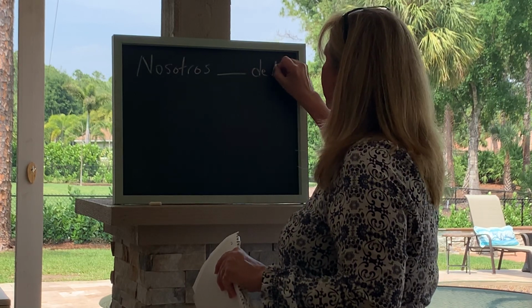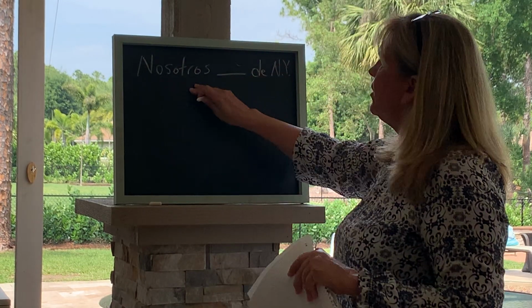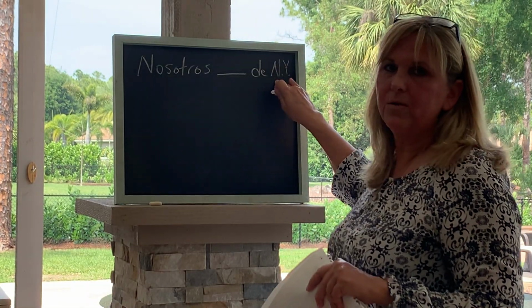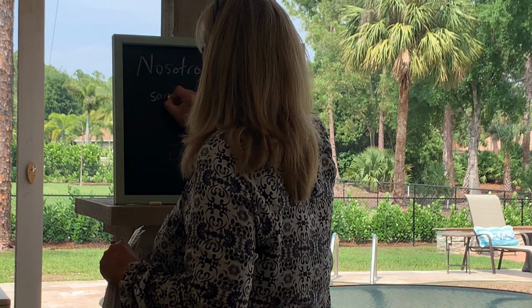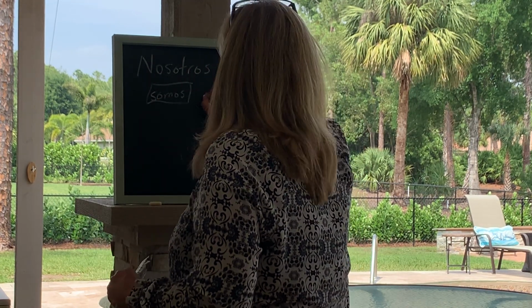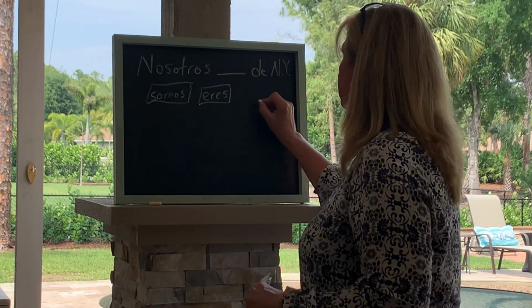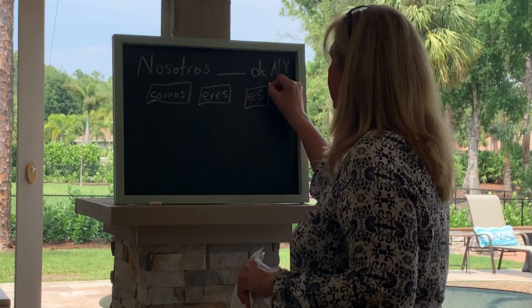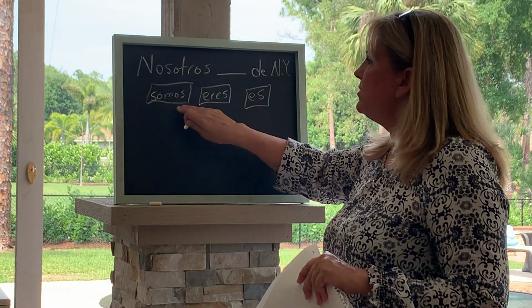I'm going to abbreviate New York, NY. Nosotros blank de Nueva York. It'll give you the choices: somos, eres, or es. Now again, this is super simple, but you're going to choose the one that best fits.